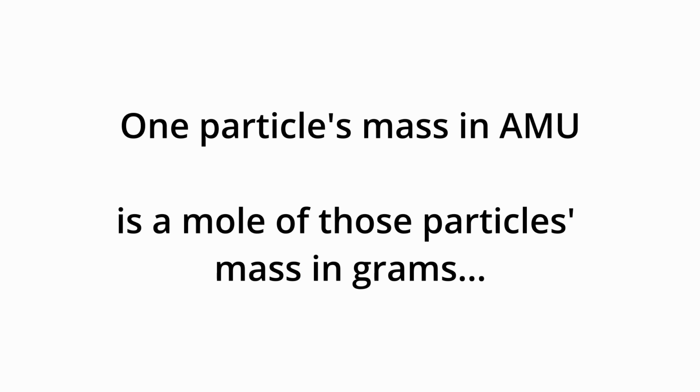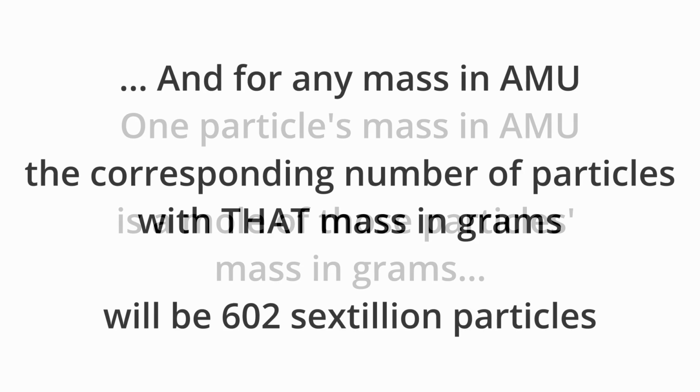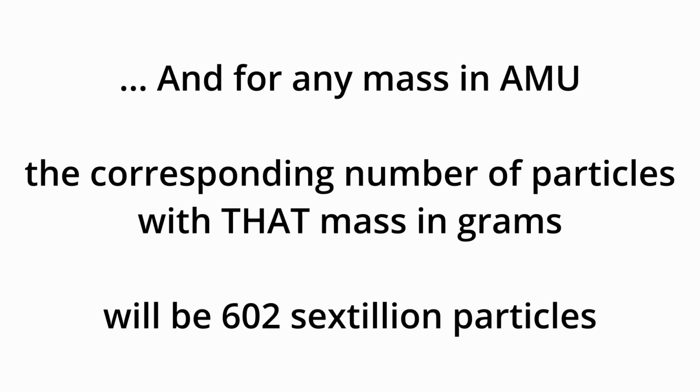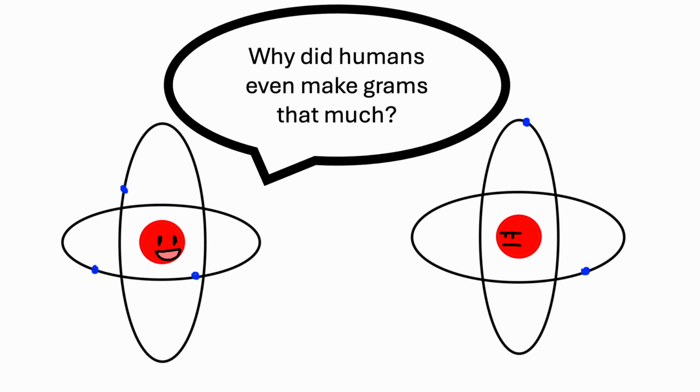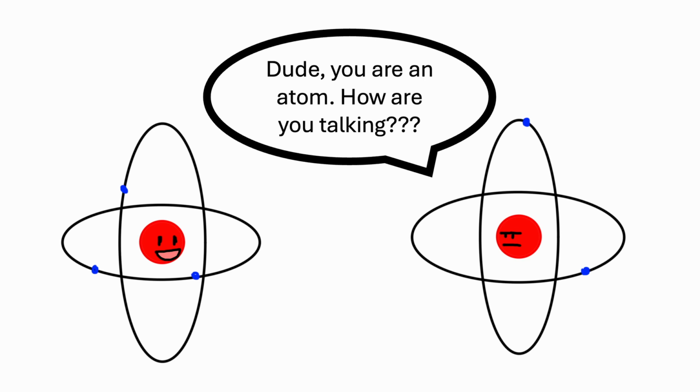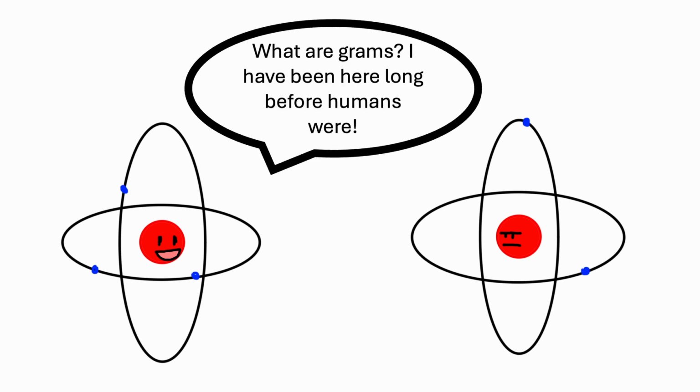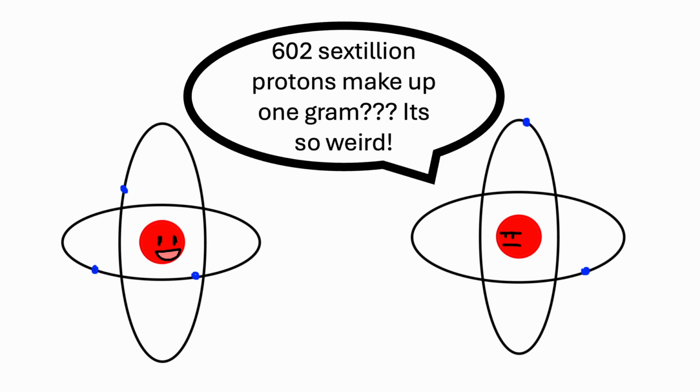If we have any element or molecule which has a certain atomic mass unit and we have a mole of them, the number of grams that this substance sample will always be the same as its number of atomic mass units per particle. That is why the number is so specific, because atoms haven't conformed to our definition of grams. That's a concept that we've made up, but we can't control atoms. They've decided that they want to be one atomic mass unit, and we've decided that gram has nothing to do with the atomic mass unit unless you multiply it by 602 sextillion.